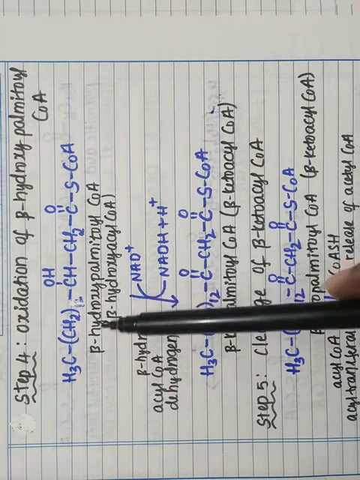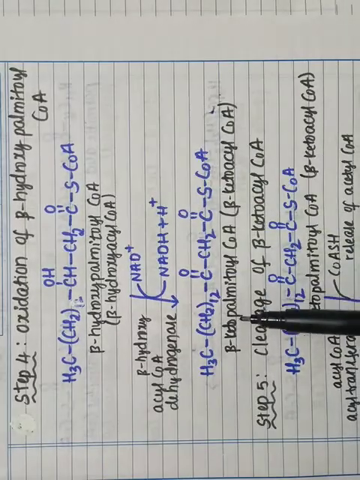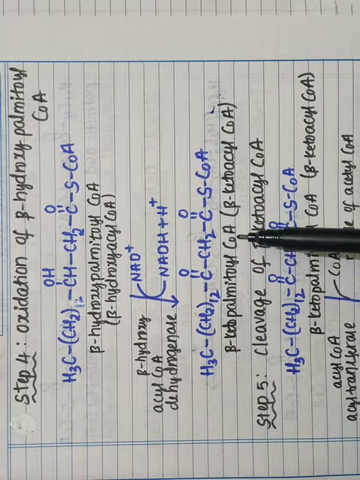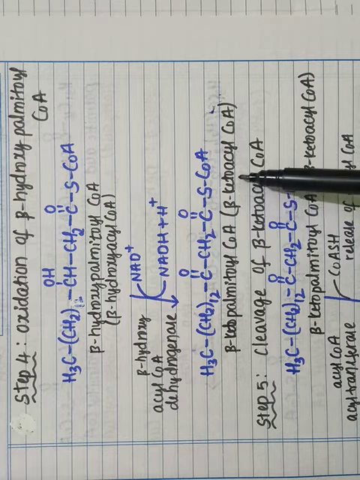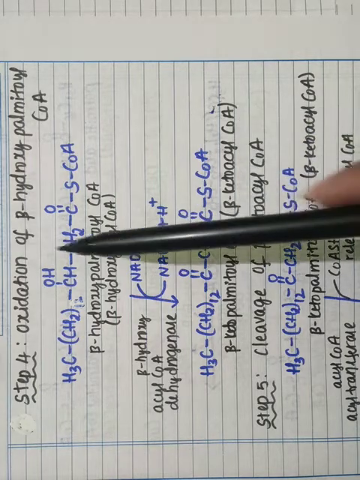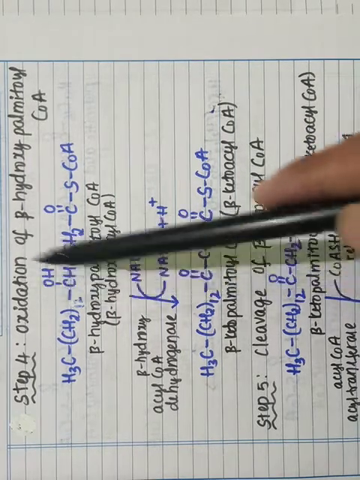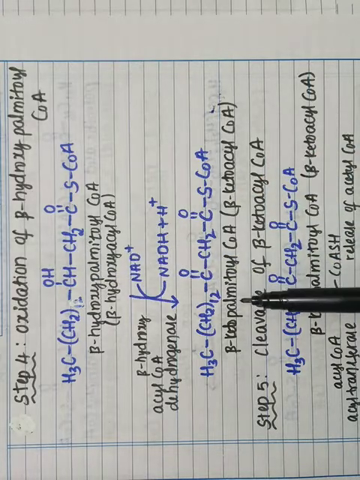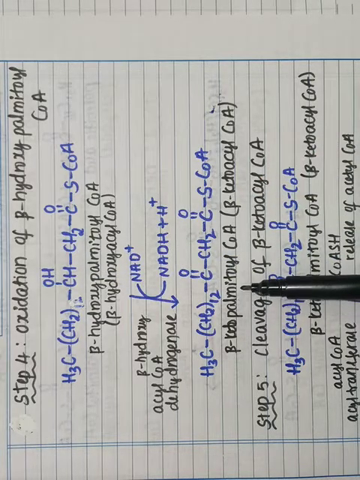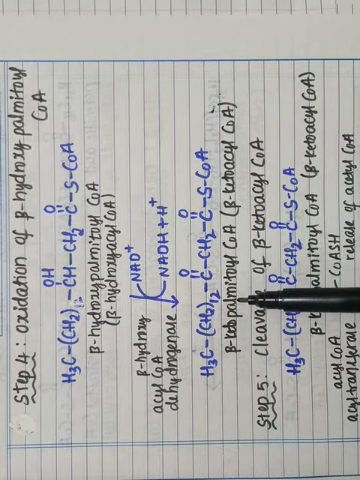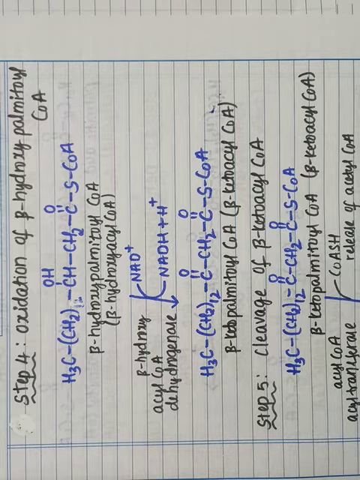So the hydroxy palmitoyl gets oxidized into keto palmitoyl coenzyme A, which is nothing but the beta keto acyl coenzyme. So the hydroxy palmitoyl gets converted into keto palmitoyl by oxidation.